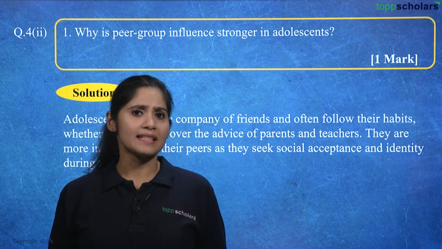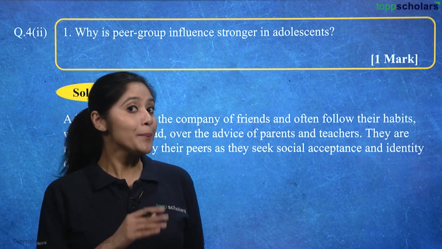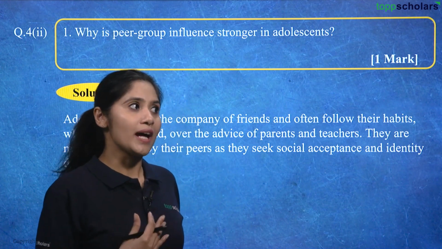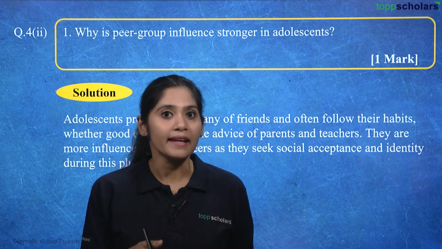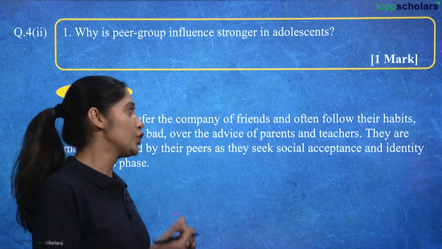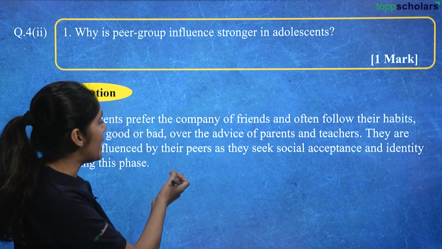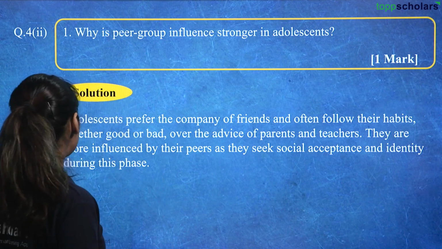And that is the reason why they try to follow the habits of their peer groups as well, right? And they generally try to follow the groups or people of their age more than the advice of their parents and teachers. They are more influenced by their peers as they seek social acceptance and identity during this phase.